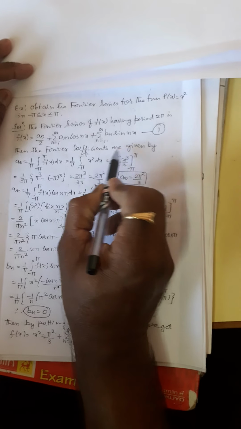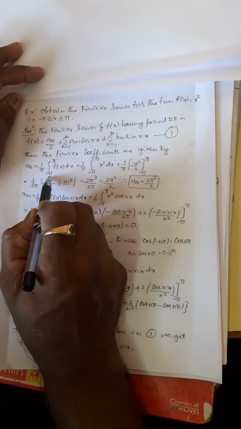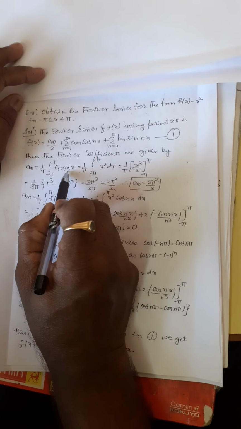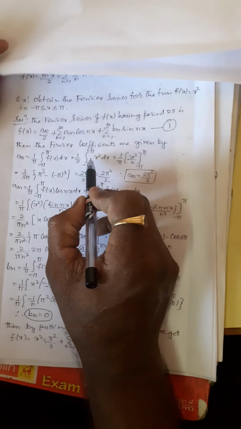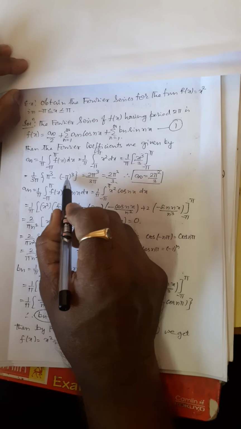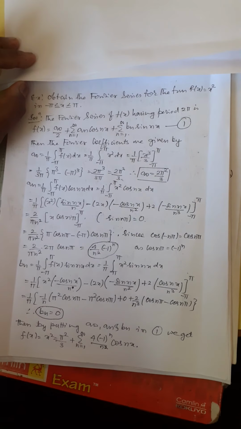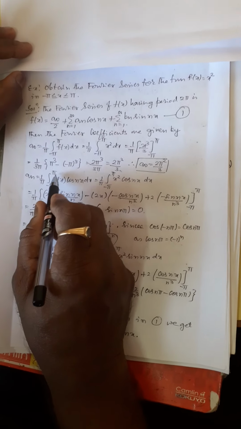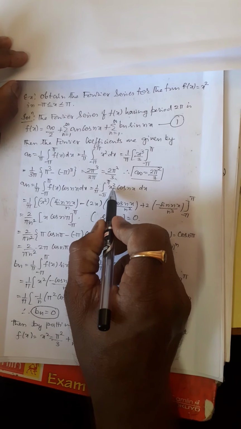Then the respective Fourier coefficients are computed by a naught equal to 1 upon pi, and the interval is between minus pi to plus pi f of x dx, where f of x is x square. Therefore its integration and the simplification will be a naught equals to 2 pi square by 3. Similarly, a n is equal to 1 upon pi between minus pi to plus pi f of x cos nx dx, and f of x is what?